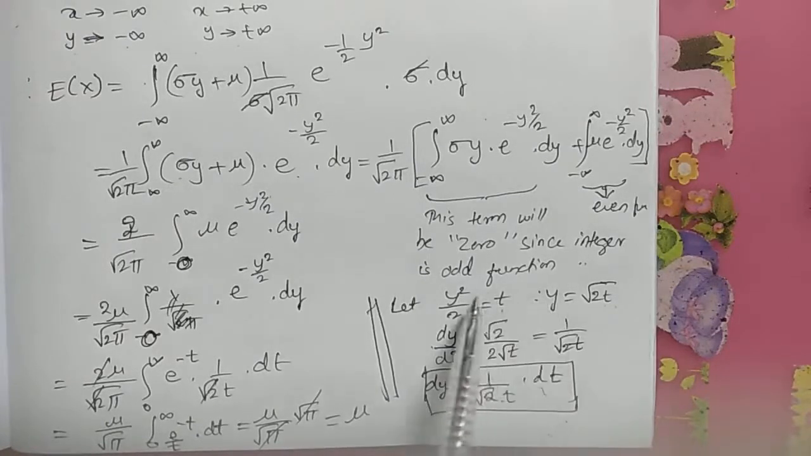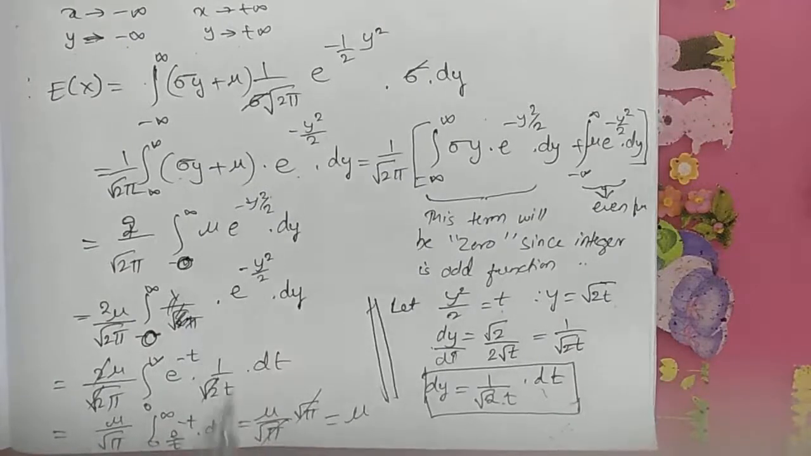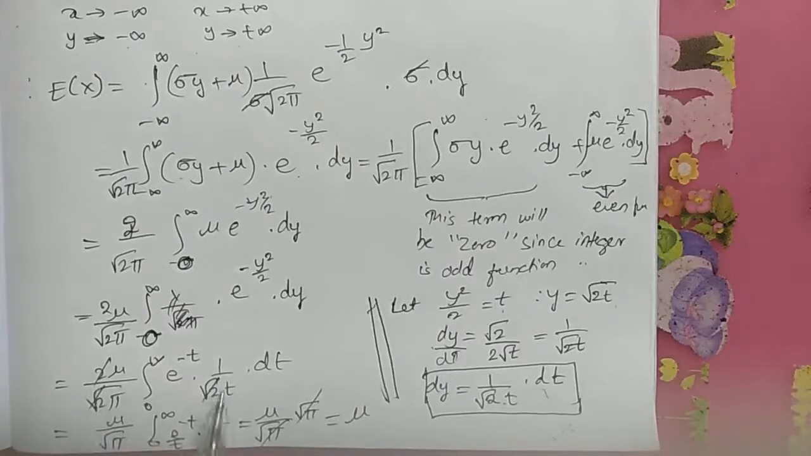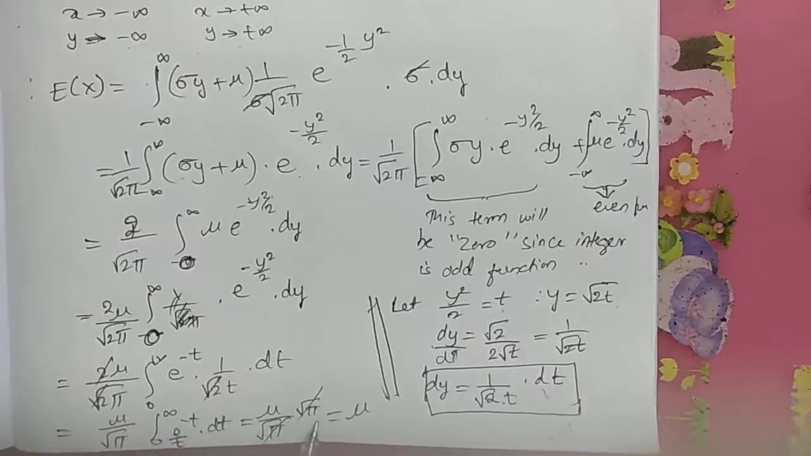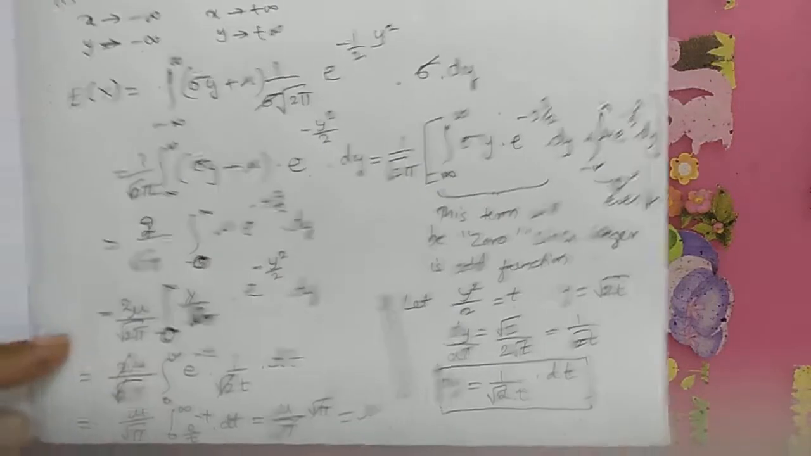Substitute this here in the equation. You will get y square by 2 as t, minus t, then dy is 1 divided by root 2 into t into dt. Cancel the terms here. 2 root 2 into root 2 is 2, so both these terms will get cancelled. You will get mu divided by root pi e power minus t divided by root t into dt. The integration of this term is root pi, so we cancel and we will get the answer as mu.